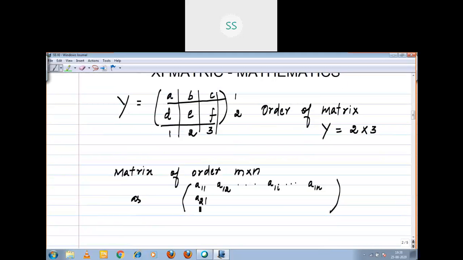A21 is second row, first element; second row, second element; second row, ith element; second row, nth element. Now the last one is Am1, that is mth row first element, mth row second element, mth row ith element, mth row nth element. See here, one minute, I will erase the matrix format alone.